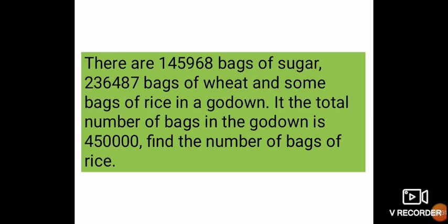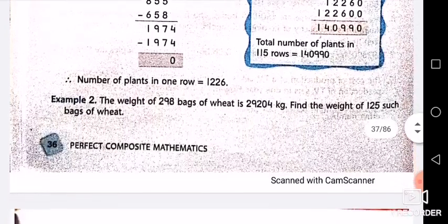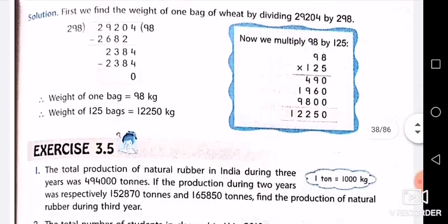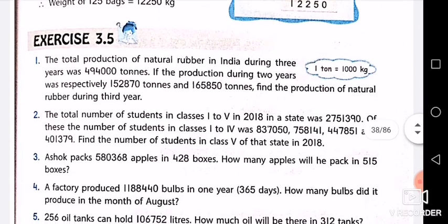So now we'll start the exercise and we'll see examples like that only. Related to addition and subtraction only we'll do questions, and then we'll move to multiplication and division. So let's start the exercise now. So children, as you can see on the screen, word problems on 4 fundamental operations. And this example 1 and example 2, which is related to multiplication and division, that we have done yesterday. Today we are going to start our exercise 3.5.